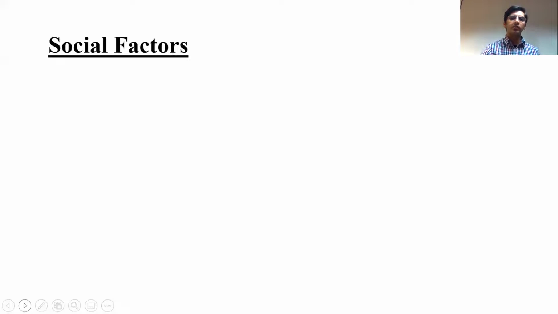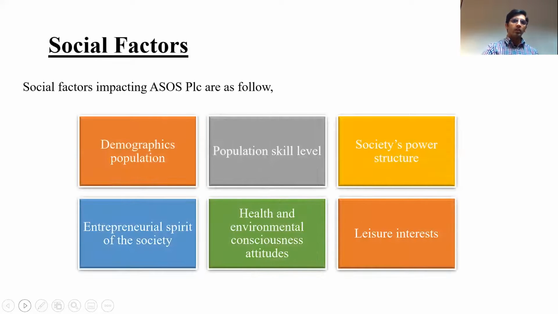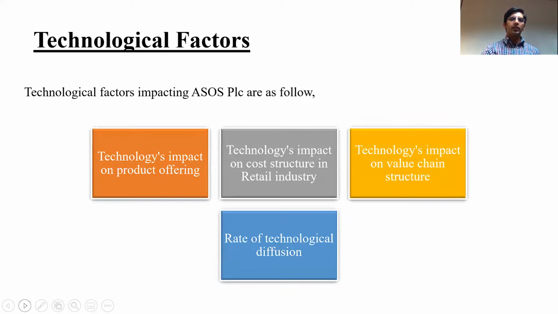Now moving on to the social factors. They consist of demographic population, population skill level, society power structure, entrepreneurial spirit, health and environmental consciousness, and leisure interest. Technological factors consist of technology impact on the product offering, on cost structure, on the value chain structure, on the rate of technology, and on diffusion.